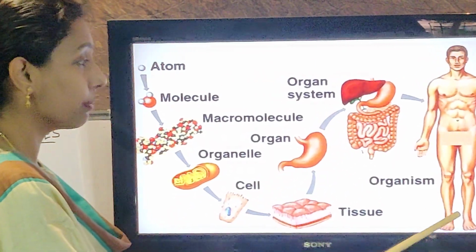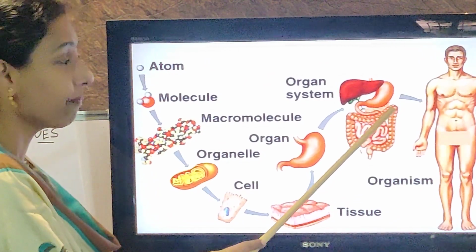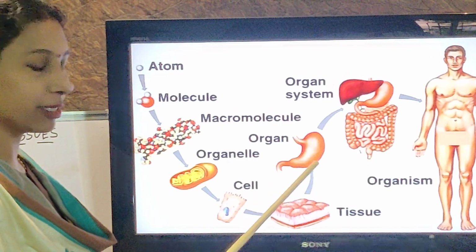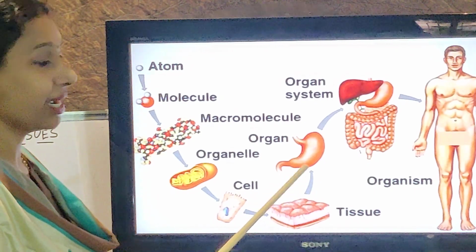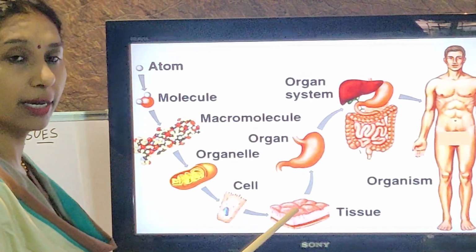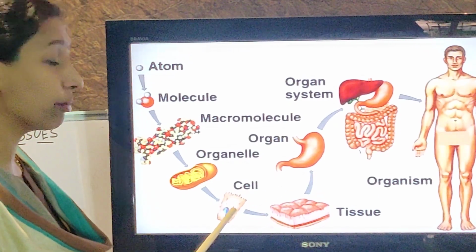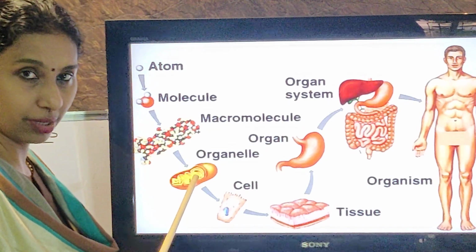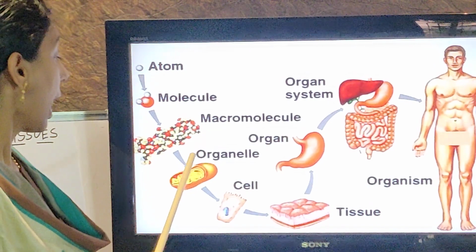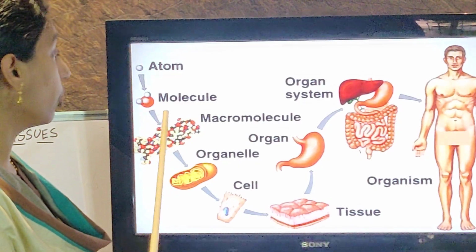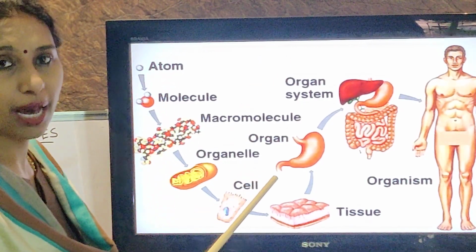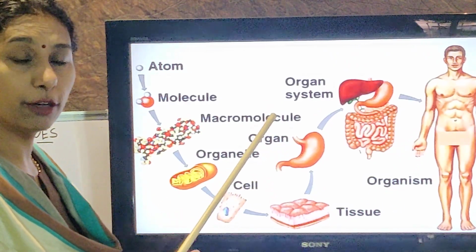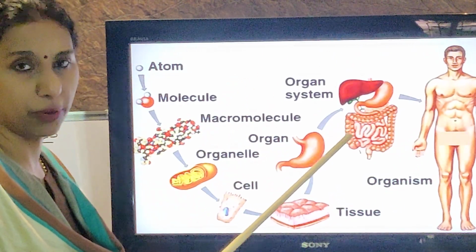So, the body is made up of various organ systems. Each organ system is made up of various organs. Each organ is made up of various kinds of tissues. In the stomach itself, you have different kinds of tissues. Each tissue is made up of a group of cells. Inside the cells, you have organelles, which you learned in the last video. Okay. And each organ is made up of many molecules, and of course molecules are made up of atoms. So you can see how complex and how wonderfully organized our human body is.